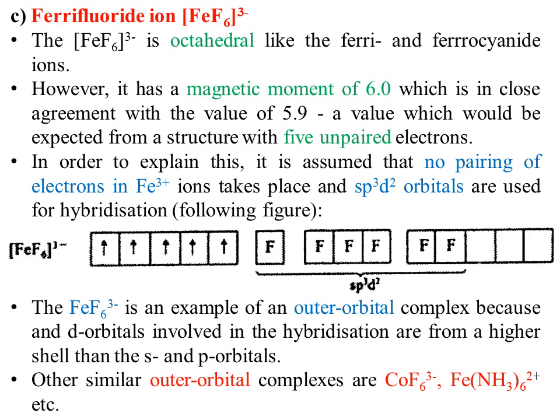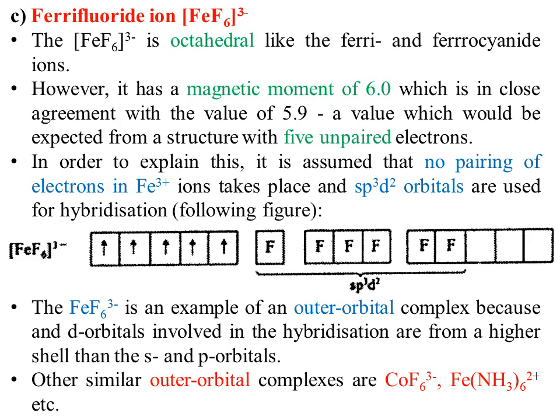Other examples of outer orbital complexes are hexafluorocobaltate, hexaamine iron, and so on. The reason behind outer orbital complexes having sp3d2 hybridization lies in the fact that fluoride ion is a weaker ligand as compared to cyanide, as we have observed in our previous example.